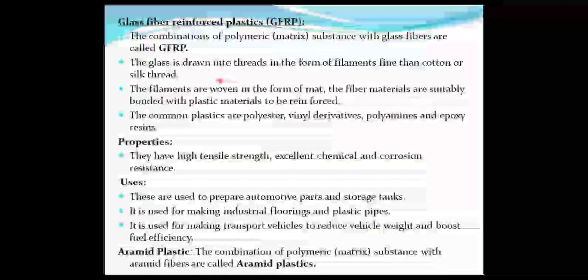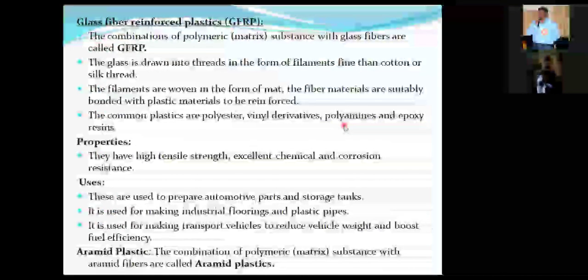Glass fibers mention three combinations. First one is known to be folic acid. Number 2 is known to be SiO2. Number 3 is known to be Al2O3. Now, when this glass mixture, right, the glass fibers, they are in the strand-like molecule, right? They were added to the plastic. Then what will happen? They are added to the plastics like polyester, vinyl derivative, and polyamides. When they were added to the polyester, vinyl derivative, polyamine, and epoxy resins, then what will happen? The plastics of thermoplastics or thermoset plastics of this classification is combined with the glass fiber. Resultant, we are getting a mixture.